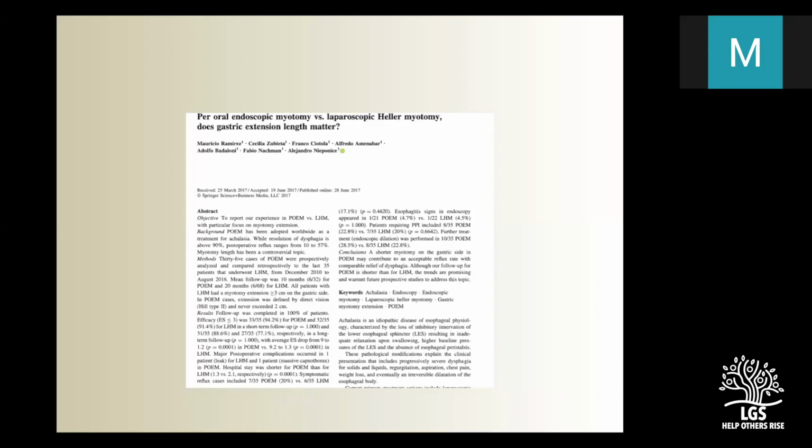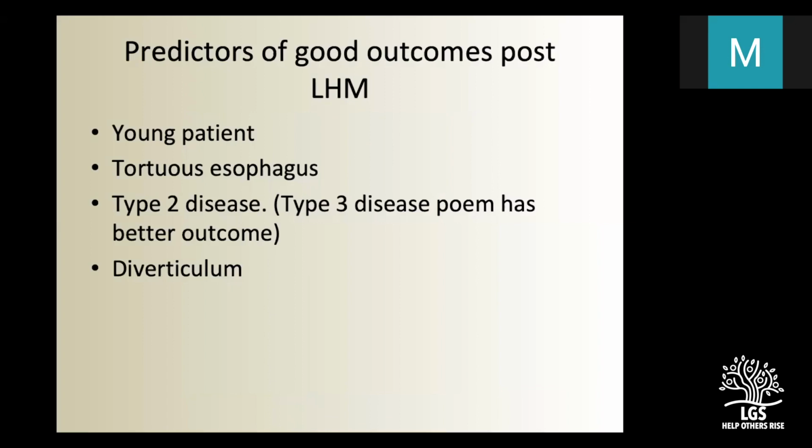And that is why some studies, particularly in type 3, suggest POEM, because POEM consists of a longer myotomy on the gastric side. So what are the predictors of good outcome post laparoscopic hilar myotomy? First is a young patient, tortuous esophagus, type 2 disease. Type 2 disease is the one in which surgery gives the best result. What are type 1, type 2, type 3 disease? I will describe. Another one is esophageal diverticulum. That also gives a good result post laparoscopic hilar myotomy. So these are the cases where you can predict a good outcome.